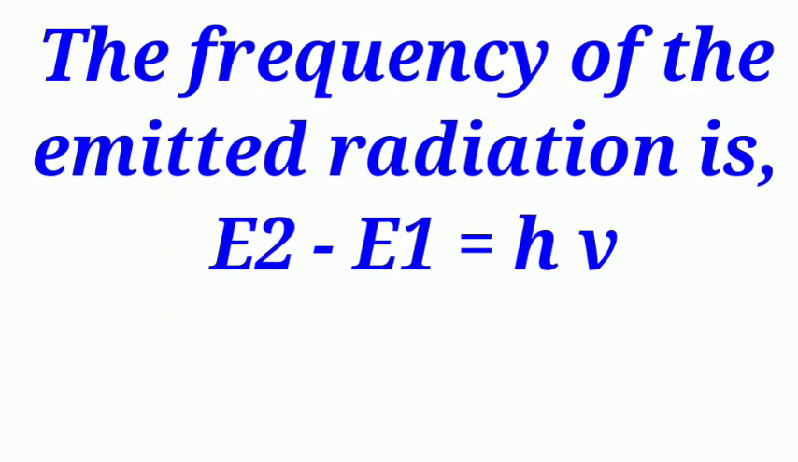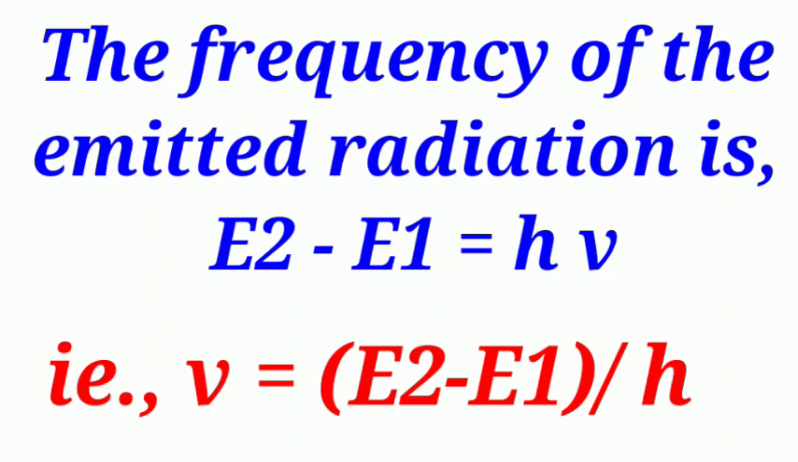So light can be calculated based on the photon. That's why we are saying E2 minus E1 is equal to h nu. Therefore, the frequency of emitted radiation, nu, is equal to E2 minus E1 divided by h. So based on the formula, you can calculate how much energy can be emitted.